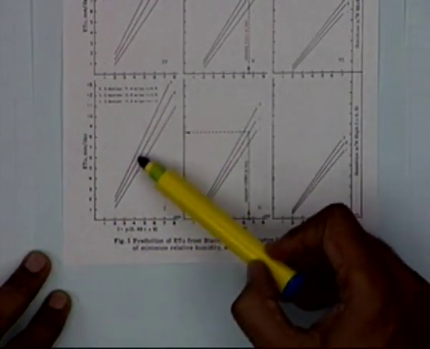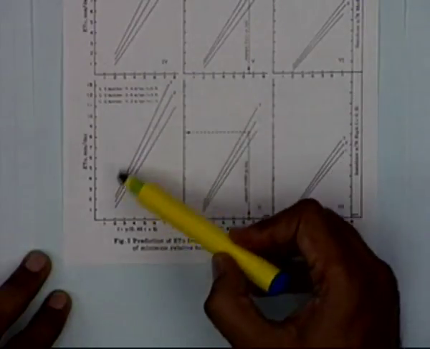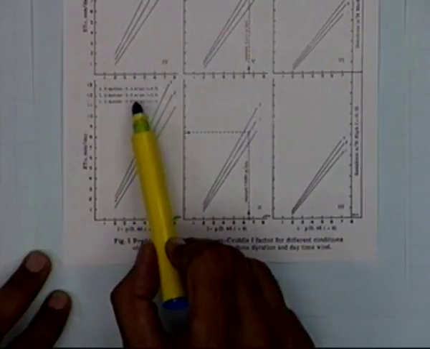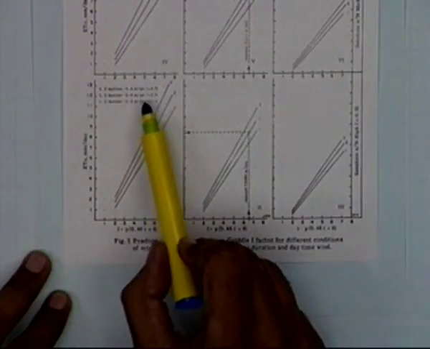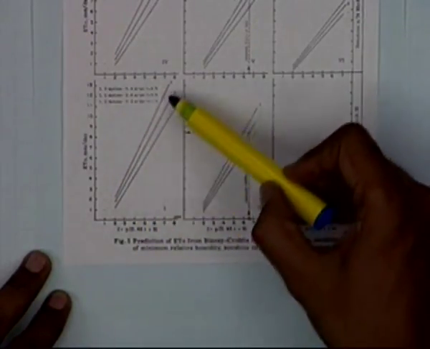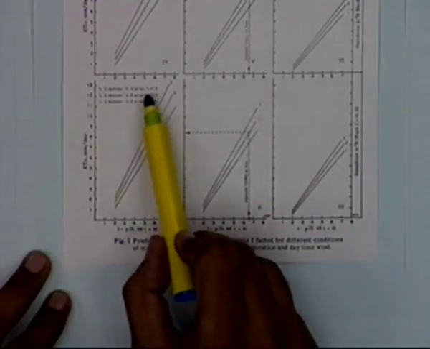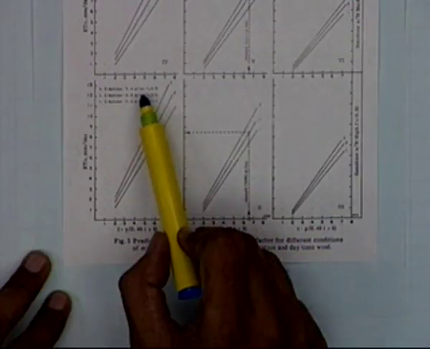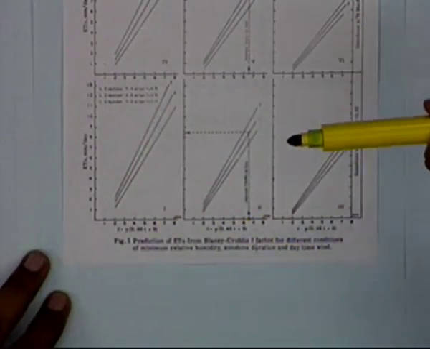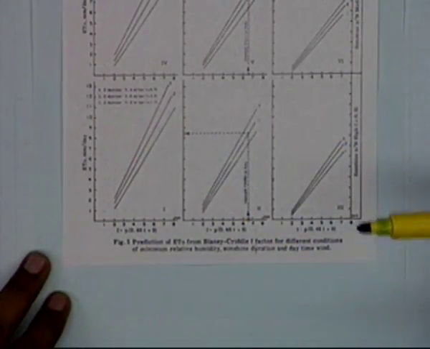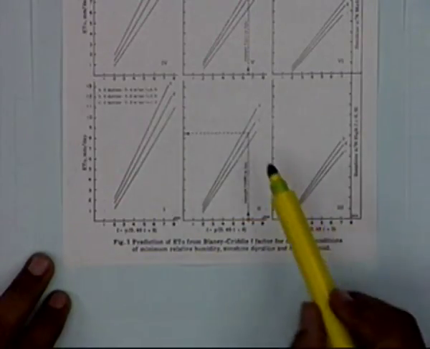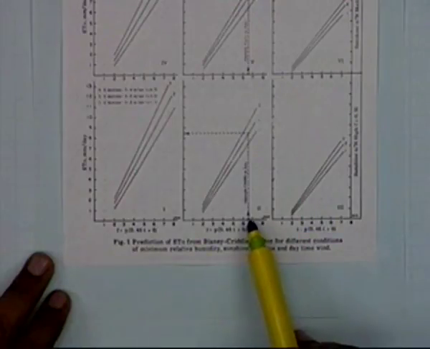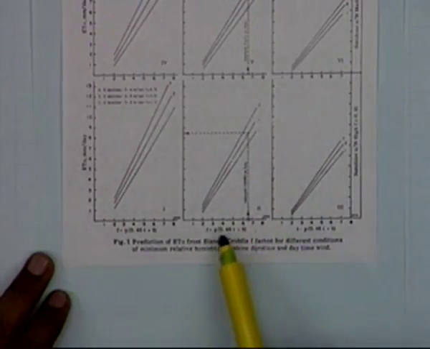Curve number 2 is used when the daytime wind speed is 2 to 5 meters per second. The third curve can be used when the daytime wind speed is 5 to 8 meters per second. So if you know these 3 factors, you can select the proper figure, and it can be used to find out the value of C.